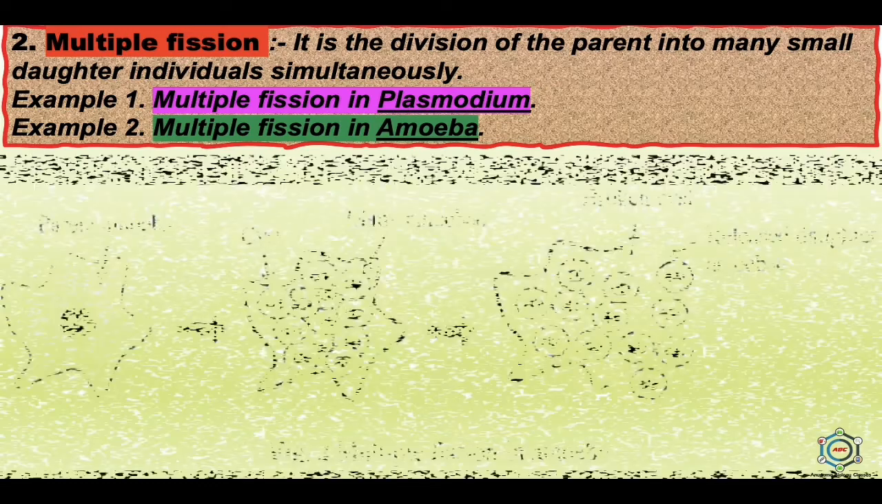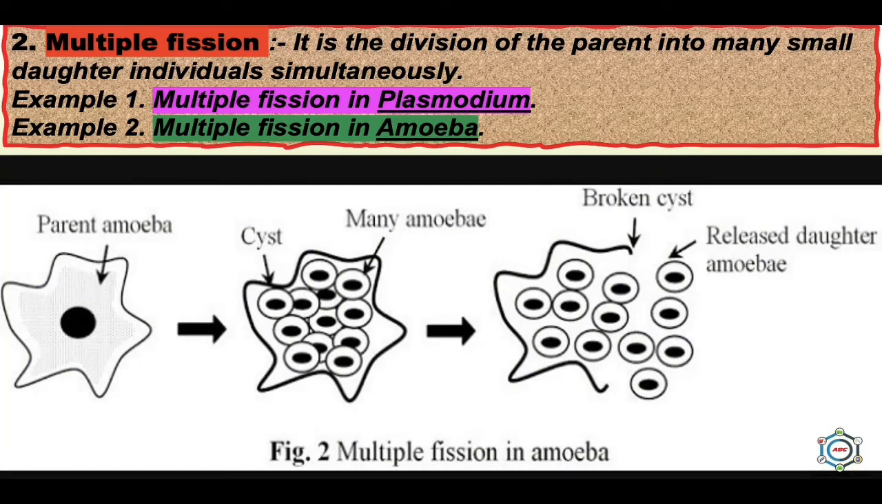Second is multiple fission in the case of amoeba. In amoeba, the products of multiple fission become individually surrounded by a resistant coat, and this coat is known as the cyst wall, before the release from the parent. Here, the multiple fission is called sporulation and the encysted products are spores. In favorable conditions, each cyst hatches into a small amoeba which gradually grows into an adult.